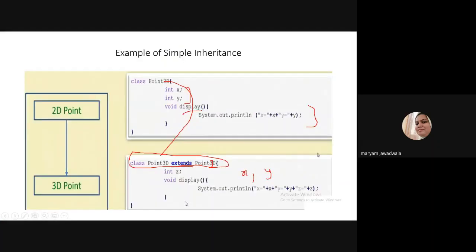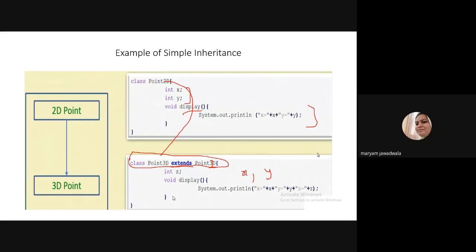So student, what happened in the 3D point subclass? I define one more variable, that is the z variable, and I'm writing the display method again, that is void display. I'm printing the values of x, y, and z. So what is special over here in the display function? The name of the display function, data type, and number of arguments are the same as in the display method defined in point 2D. So what I'm doing over here is nothing but method overriding.